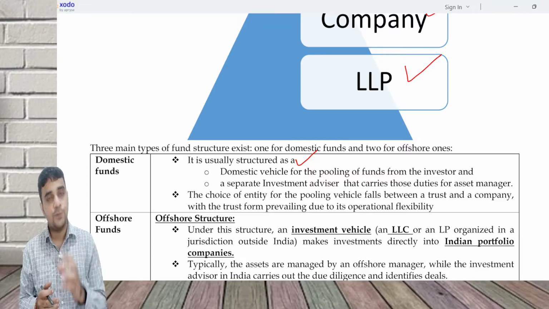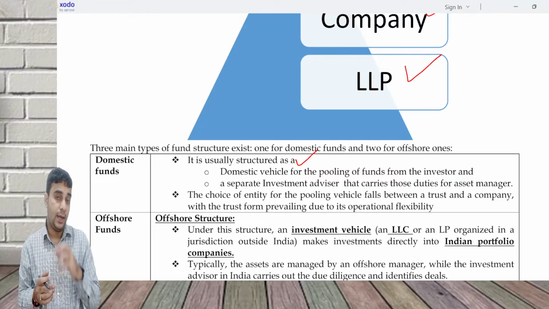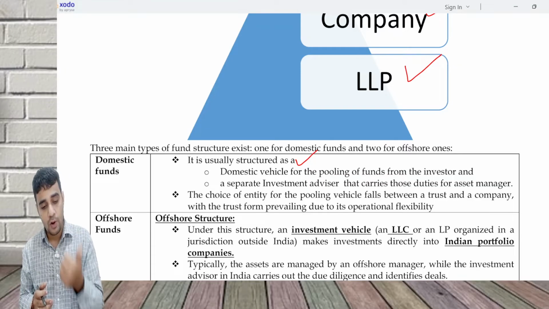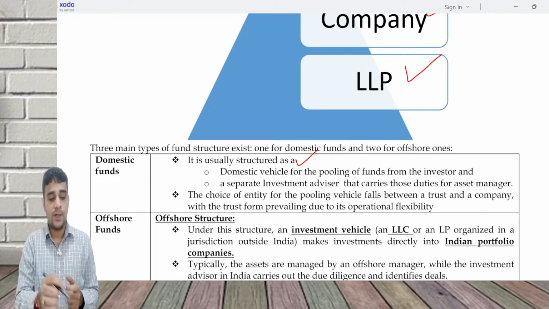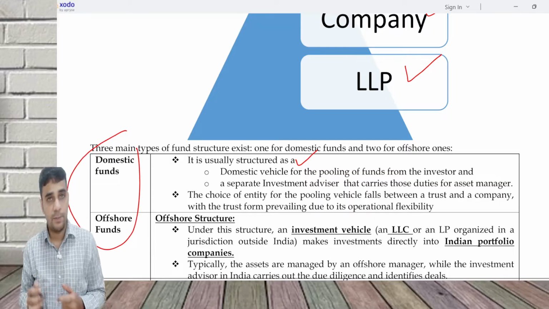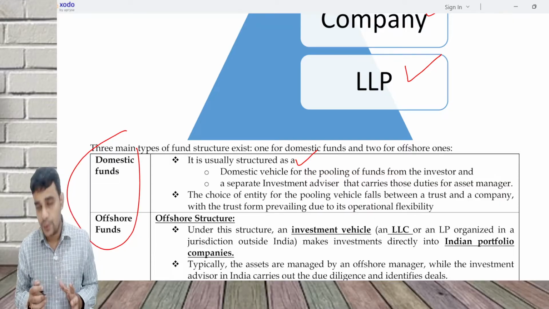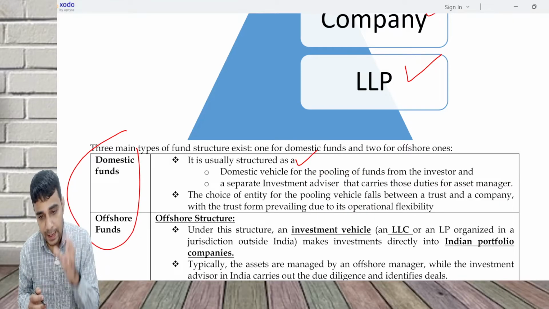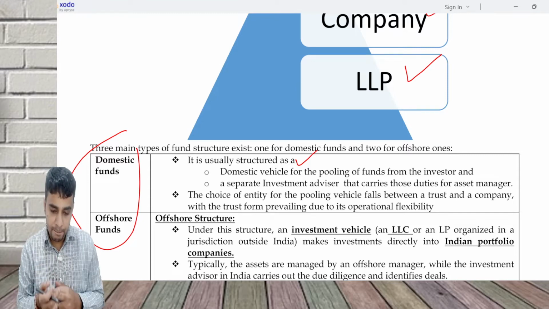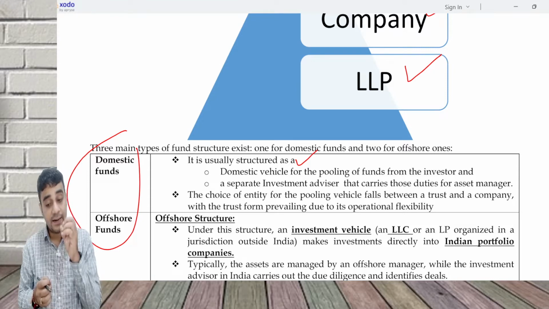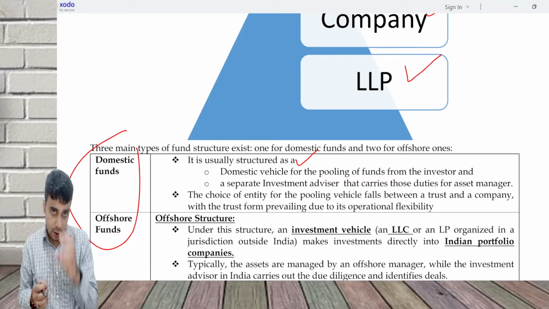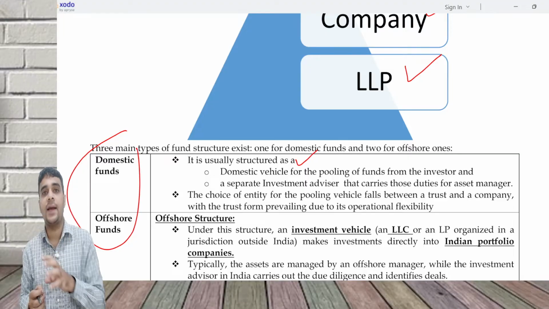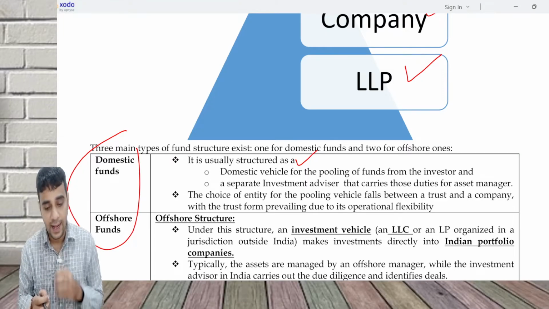Offshore funds is one which is registered outside India. In that also you have two types of structure. One is called offshore structure and second is called unified structure. Unified structure is going to mix these two. How does it mix? You'll understand. In an offshore structure, the venture capital fund, which could be a trust, company or LLP, is registered or incorporated outside India, normally in a place which is like a tax haven. That is, limited taxation is there.